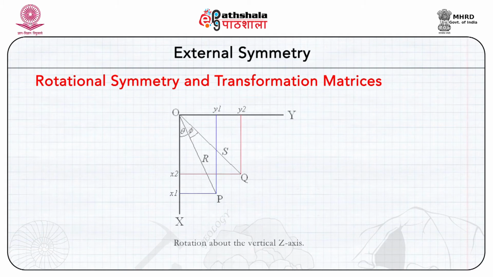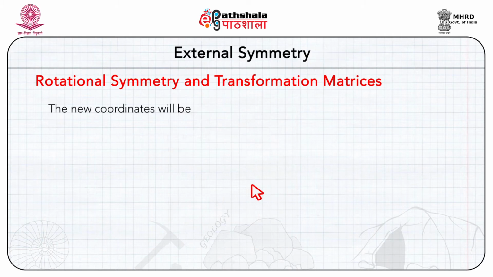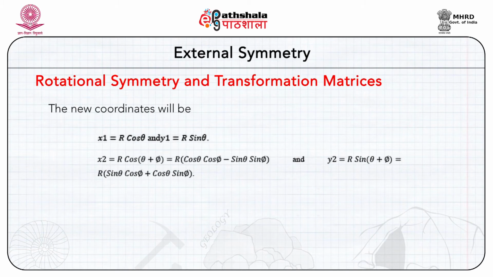Consider the rotation of a point P to another point Q in this figure. The coordinates of P are x1 and y1. x1 is r cos theta and y1 is r sin theta.